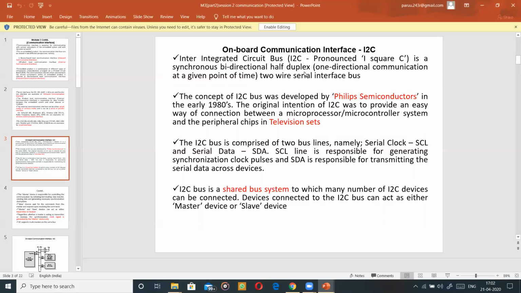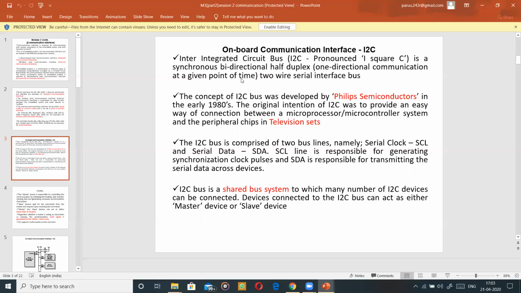What do you mean by half duplex? Half duplex means one directional communication at a point of time. Whenever the data is moving from left to right, the data cannot move from right to left at the same time. At 10 o'clock, I am sending some information from left to right; at the same time, I cannot receive the data from right to left. You can just visualize that concept. You will study half duplex in the computer network subject as well. The same thing we are using here also. It is half duplex, meaning at a time only one way you can transmit the data.